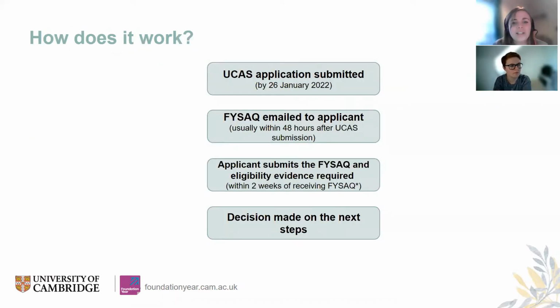So, where does the FY SAC sit? We've talked about where it sits in the application timeline, but you will see on the screen how it will vaguely work from your end. Once you've submitted your UCAS application to us, we will then send an email to you after this point confirming that we've received your application.